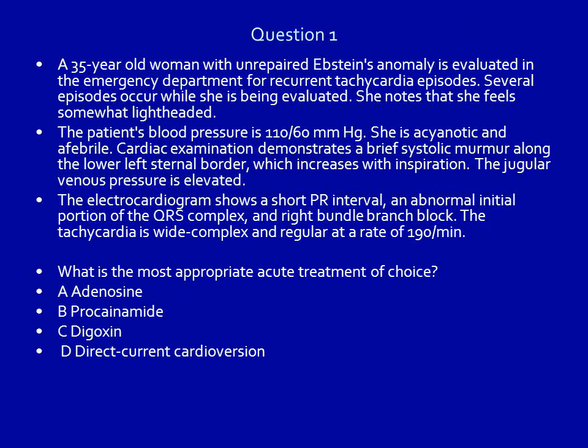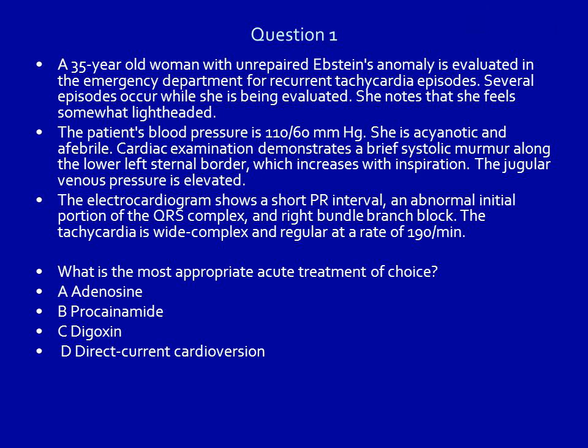Question 1. A 35-year-old woman with unrepaired Ebstein's anomaly is evaluated in the emergency department for recurrent tachycardia episodes. Several episodes occur while she is being evaluated. She notes that she feels somewhat lightheaded. The patient's blood pressure is 110/60 mmHg. She is acyanotic and afebrile.